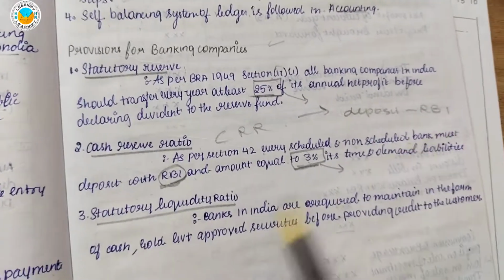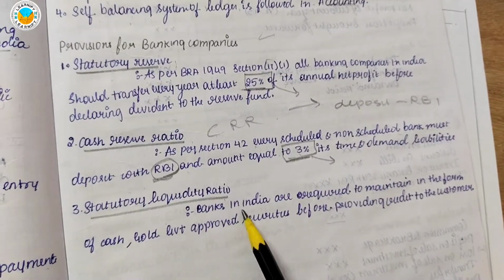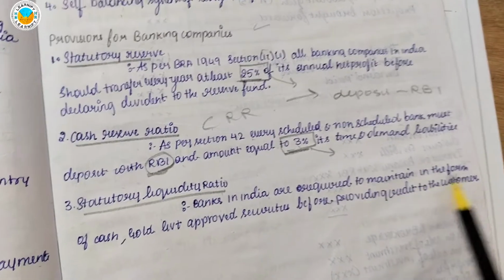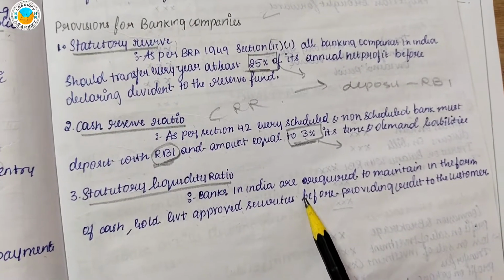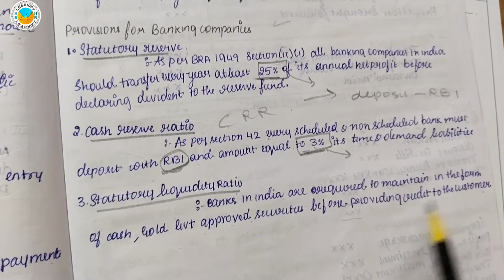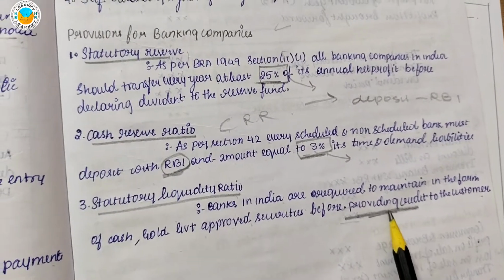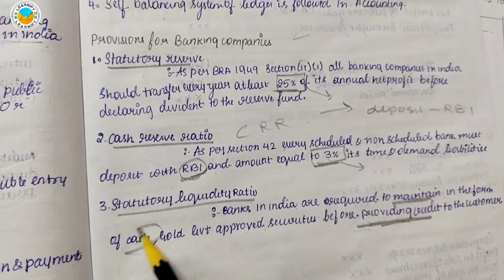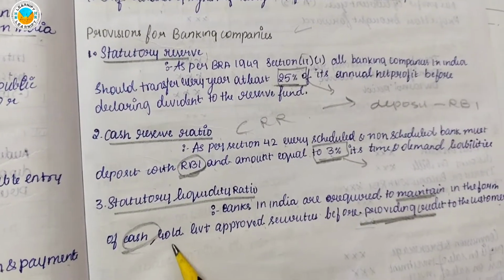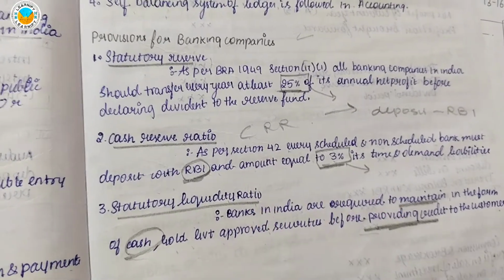Statutory liquidity ratio is what banks in India are required to maintain in the form of cash, gold, and government approved securities before providing credit to customers. So just before providing credit to customers, you need to maintain a particular amount of cash in your bank. That is the statutory liquidity ratio.